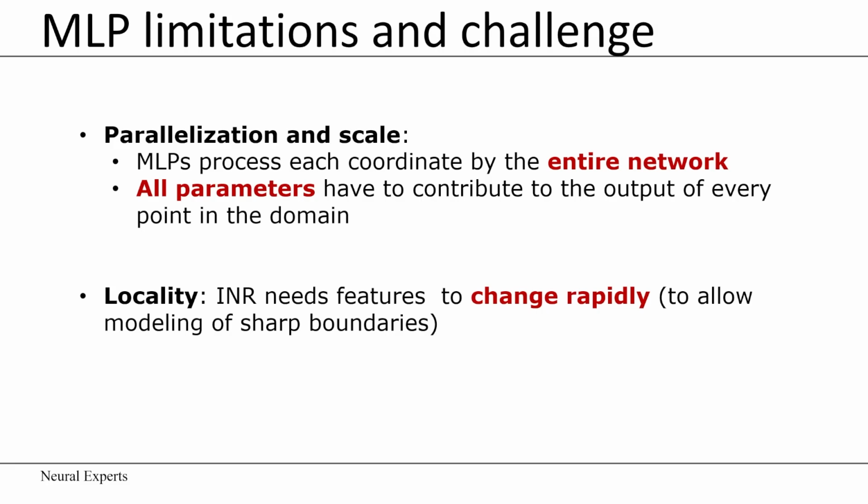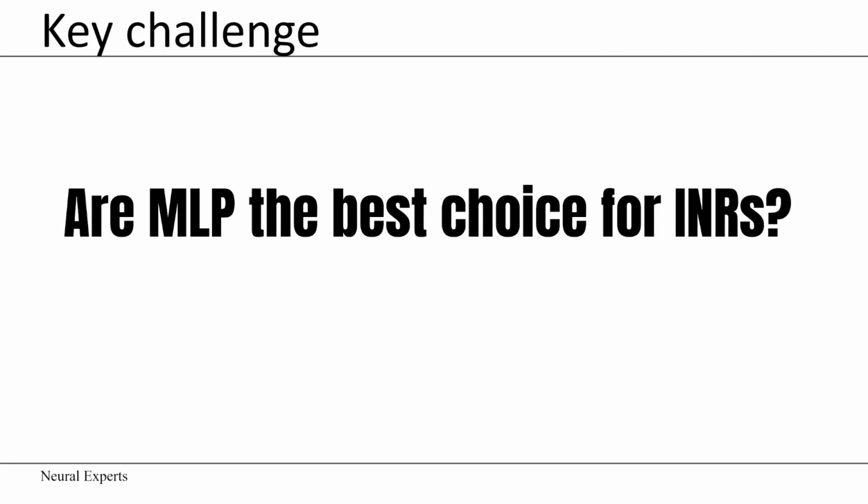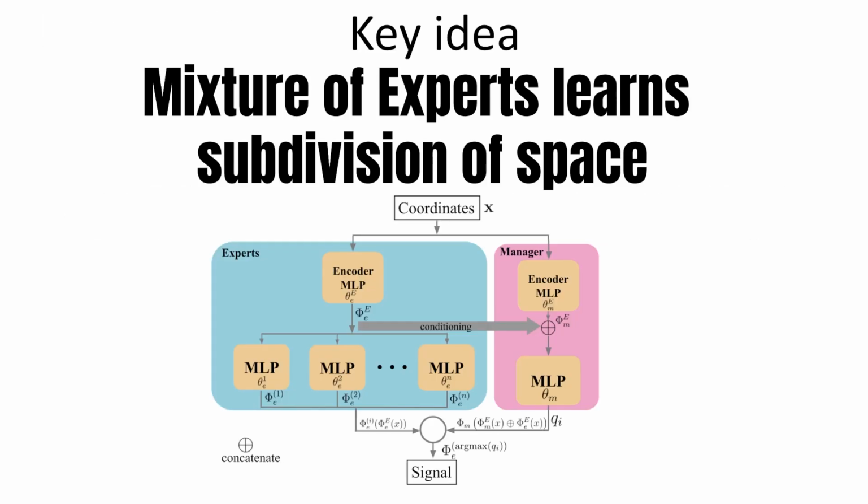And the second is a locality limitation. A desired property of INRs is for features to change rapidly to allow modeling of sharp boundaries, which does not arise naturally in optimized MLPs due to spectral bias. This begs the question, are MLPs the best choice for implicit neural representations? In this work, we propose a novel mixture of experts architecture for implicit neural representations that simultaneously subdivides the domain, reconstructs the signal, and enables parallelization.